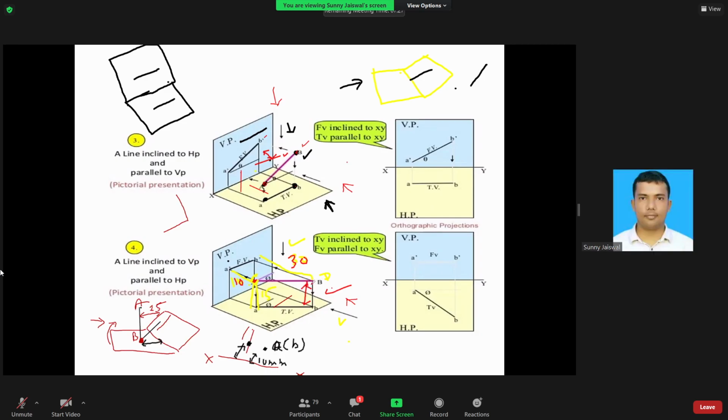You are looking from the front and top, and you can draw. This is very simple. Any doubt? No, sir.